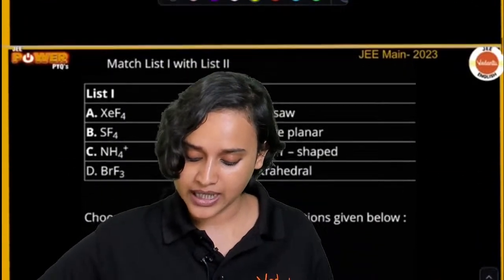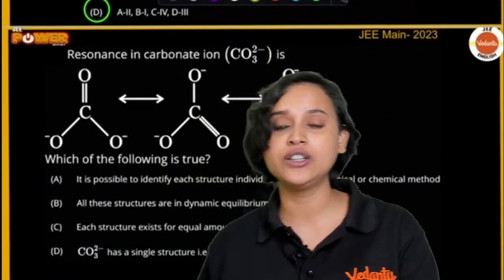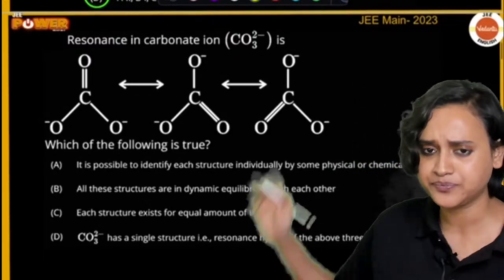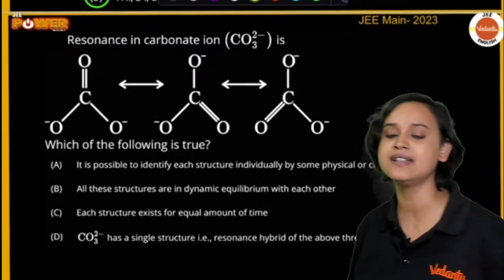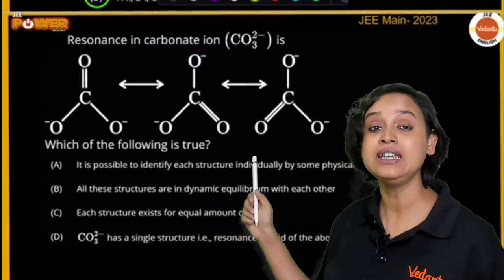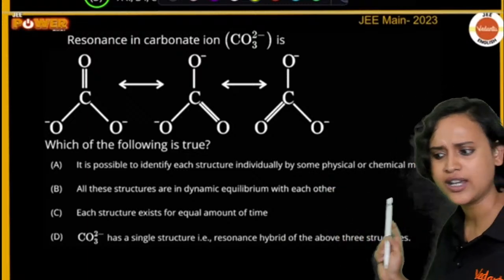Next question, everybody, is resonance in carbonate ion, that is CO3 2 minus. Please read the question carefully. Resonance in carbonate ion CO3 2 minus is, which of the following is true? It is possible to identify each structure individually by some physical or chemical method.